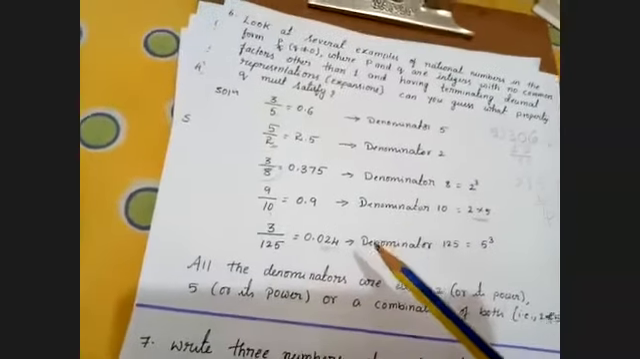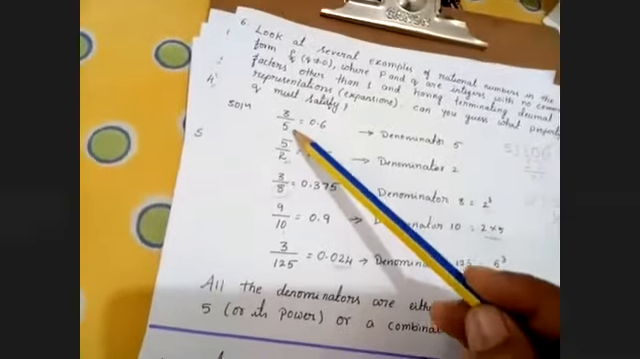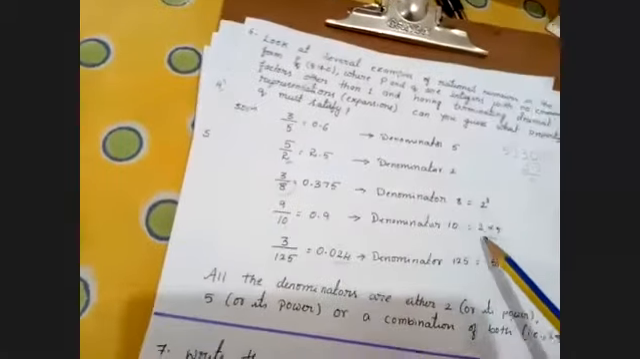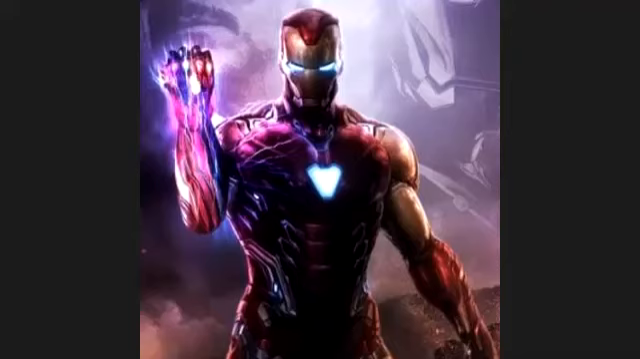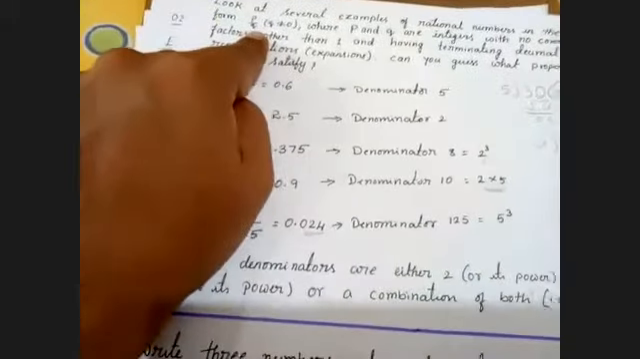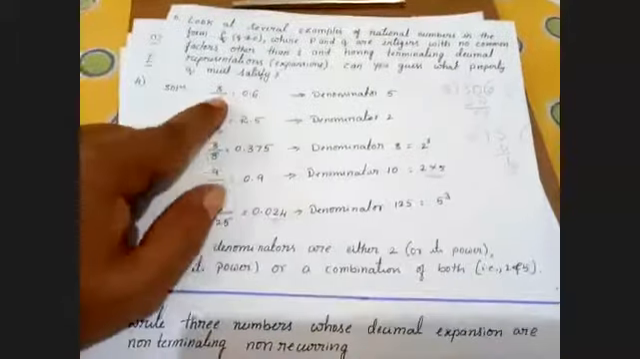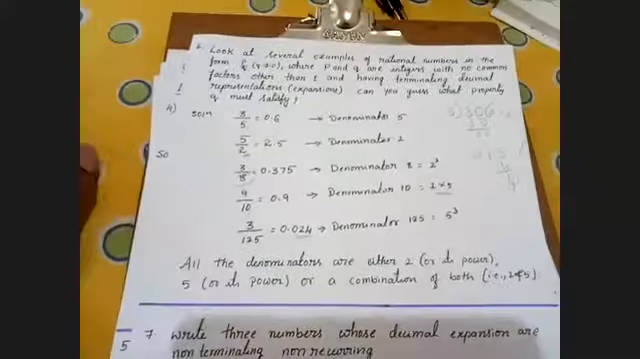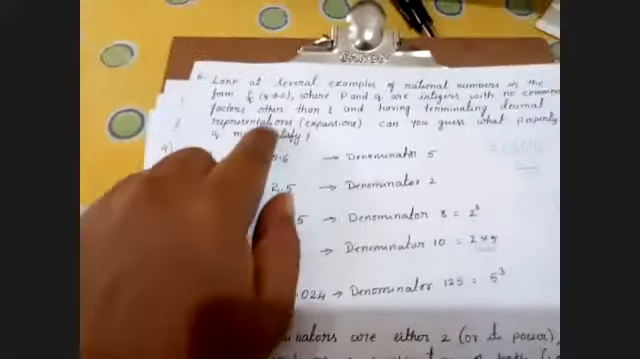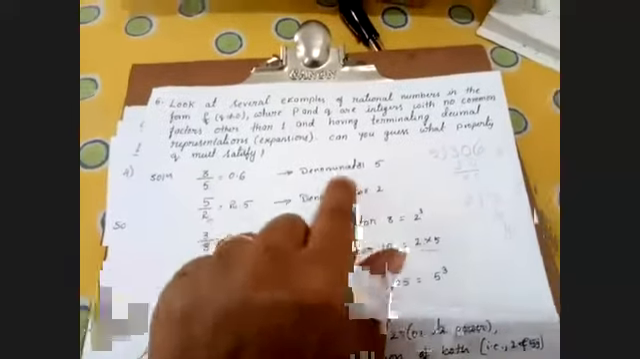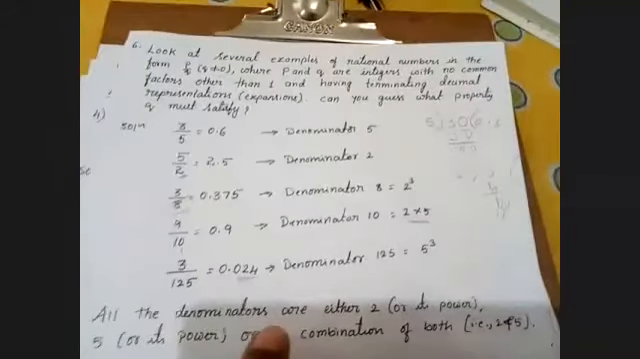When can I say the given p by q form is terminating? Only when the denominator is 5 or 2 or a product of 2 and 5. Only in these three cases can I say the given p by q form is terminating. This is a property we are going to learn in this particular sum. In this sum, they are asking us to take some examples which are only terminating, and from that I need to conclude the property.